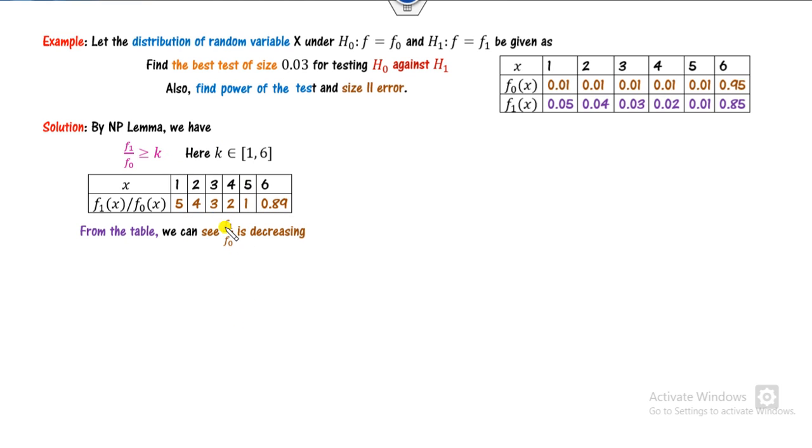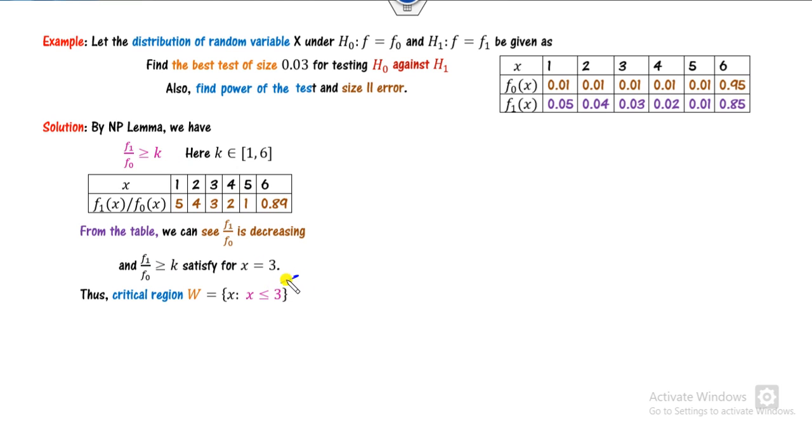Now what is the value of the k star? If you look at it, for x equal to 1, 5 is greater than 1, that's satisfied. This is also satisfied. 4 is greater than 2, 3 is greater than or equal to 3, that's fine. 2 can't be greater than 4. So this case is satisfied for x equal to 3.